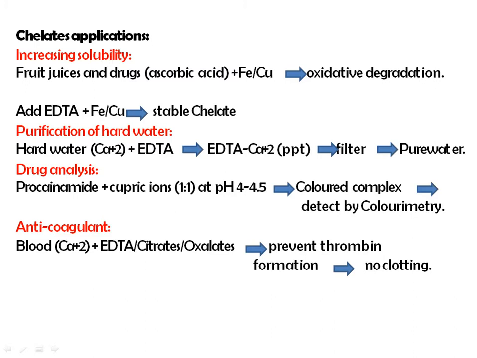When EDTA is mixed with blood, your blood will not clot because of the formation of a complex with the calcium present in the blood. Because of this complex formation, it prevents thrombin formation and no clotting occurs. So EDTA is helpful for the purpose of anticoagulation.